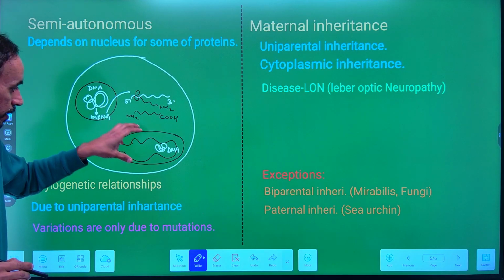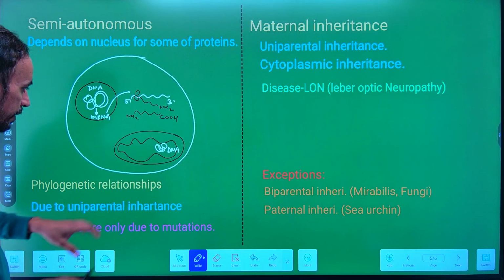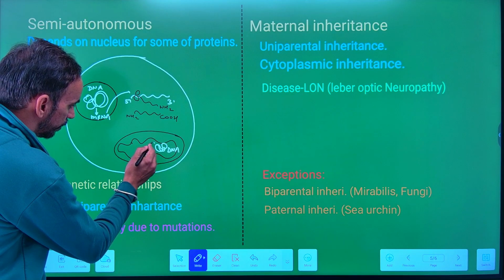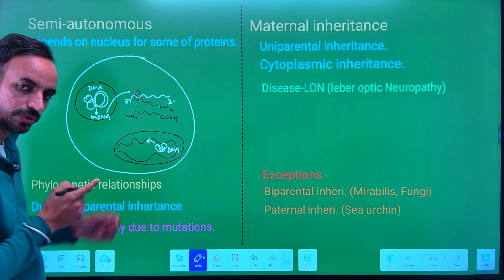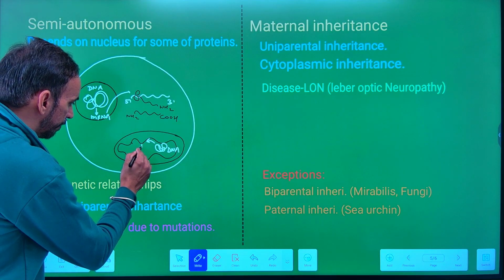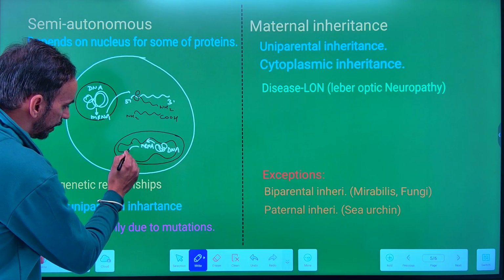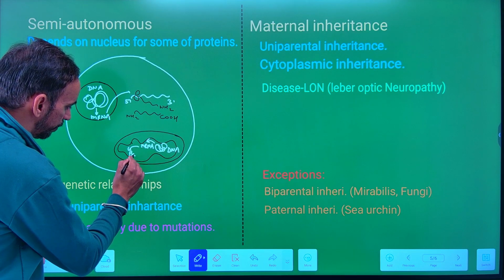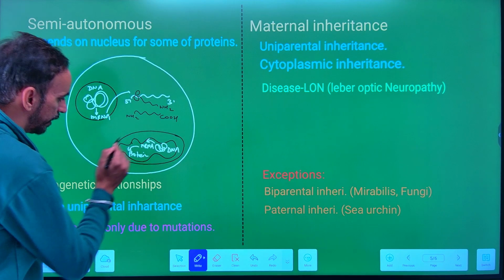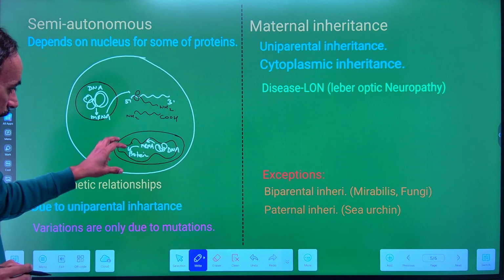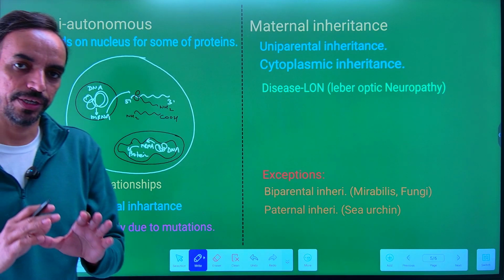Now, the mitochondria also have the ability, as it is of prokaryotic origin and does not have a membrane around the genetic material. It will form the mRNA within the mitochondria. Within the mitochondria, it can form the protein through the process of translation. So they have the ability to synthesize their own protein.